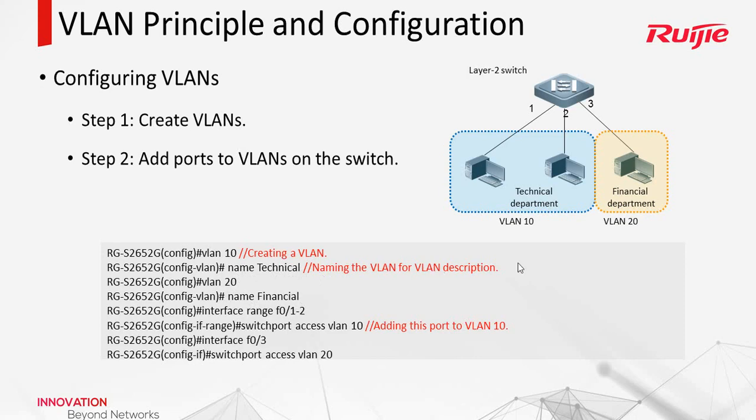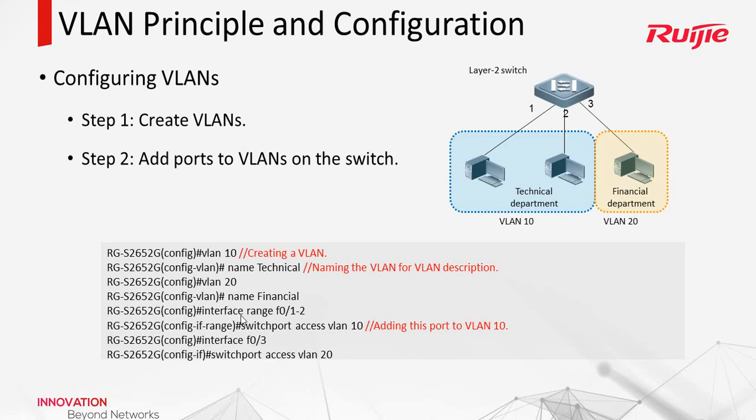For now, ports 1, 2, 3 belong to VLAN 1, so we must change it. We can use the command interface range F1-2. Here is also another useful command, interface range.